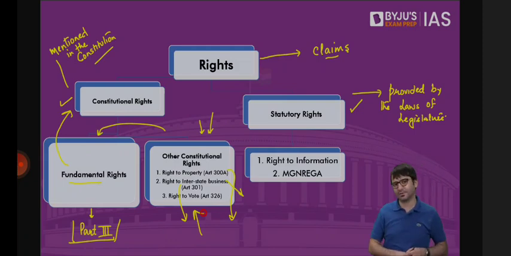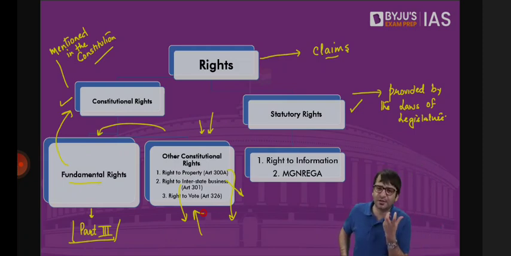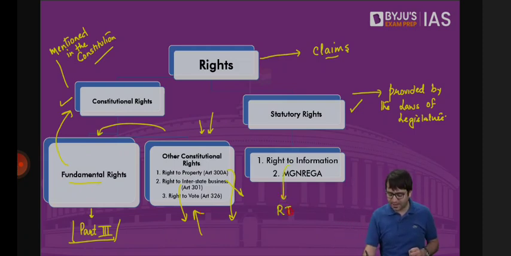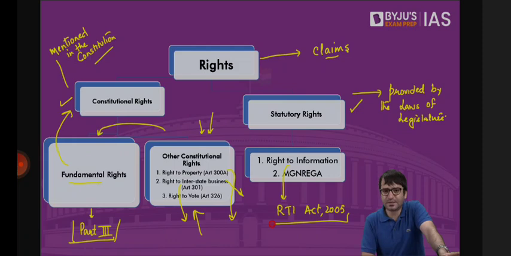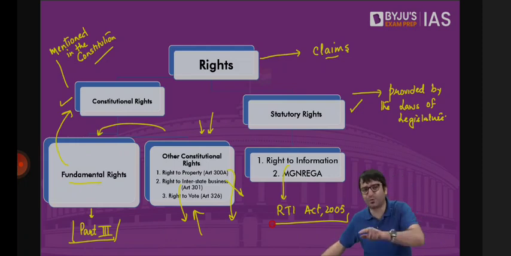But then there are rights which are not mentioned in the Constitution, but are provided by the laws passed by the legislature. For example, right to information under the RTI Act of 2005. How has your district authority, let's say your district collector, spent money which was given to him in the last 1 year? You want information on that. Can you get that information? Yes. You have to ask the district collector, give me the information, where have you spent this money over the past 1 year? I need this information. And he or she has to provide you this information.